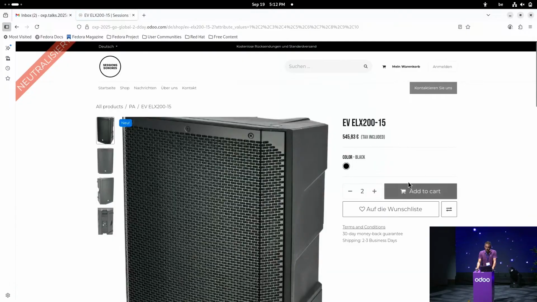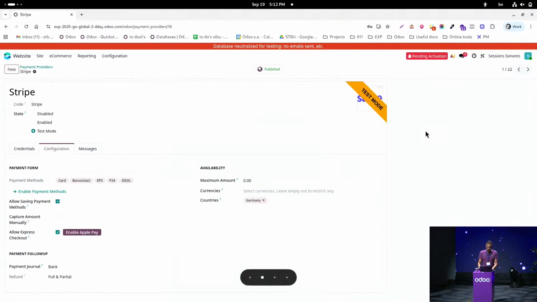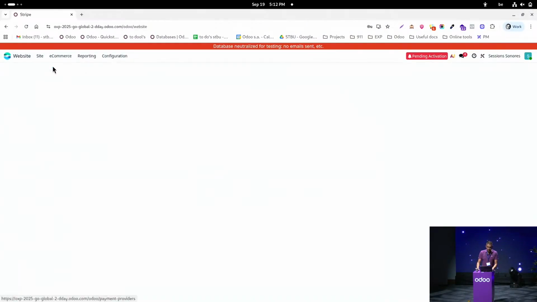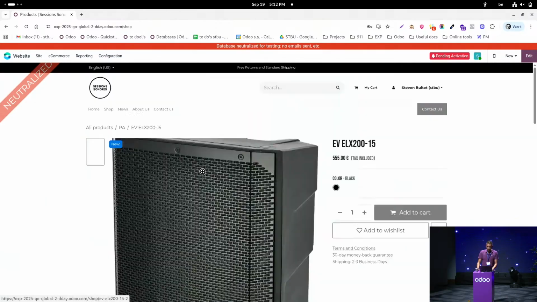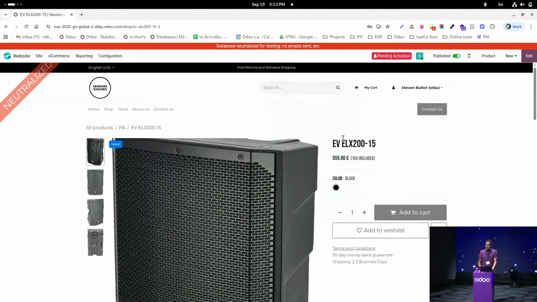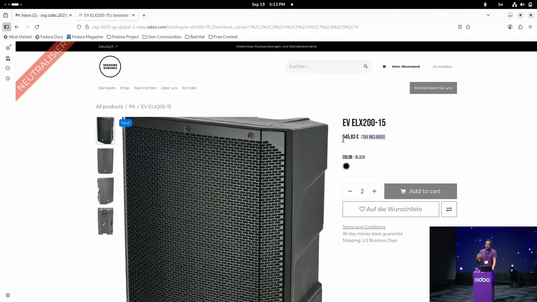I will take two. And we can see here we have the mentioned tax included because we sell to German B2C customers, and we have a different price than the one appearing on my Belgian shop. If I go back here just to compare, you see that we have a different price. That is because the tax is different in Germany. So we can already see that the tax rate has been adapted by Odoo here.